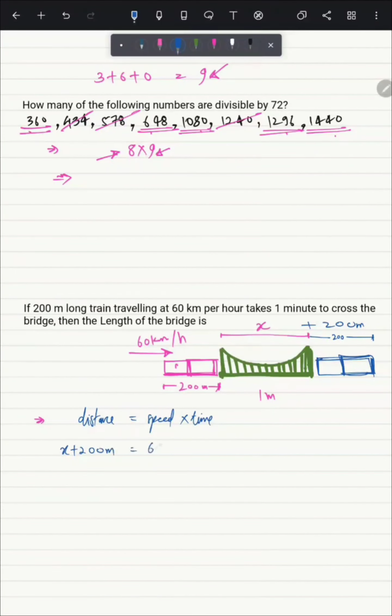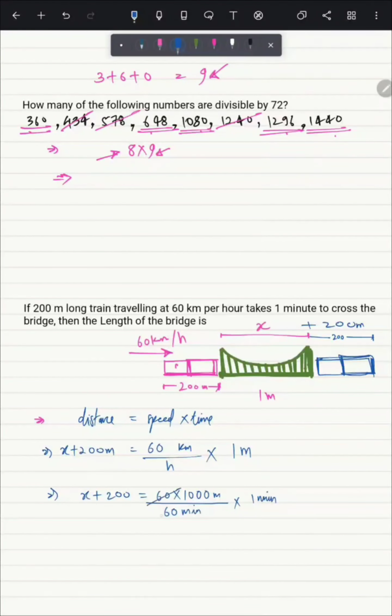The speed of the train is 60 kilometer per hour, and the time is 1 minute. So here I am just converting all the kilometer values into meter and hour values into minutes. So on converting, we will get x plus 200 equals 60 multiplied by 1000 meter upon 1 hour equals 60 minutes, and 1 minute.